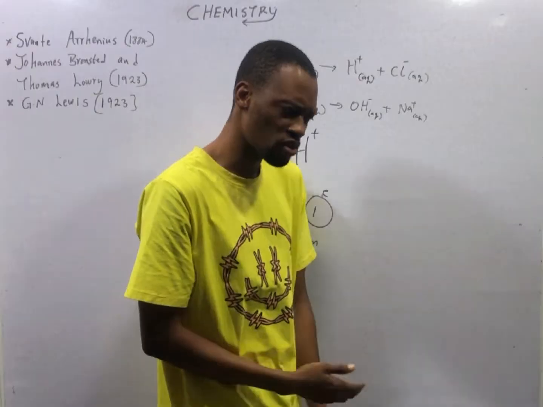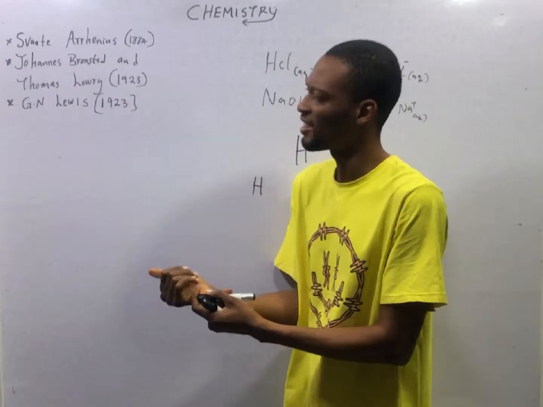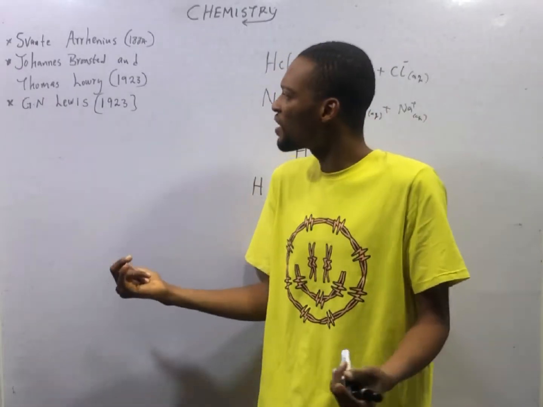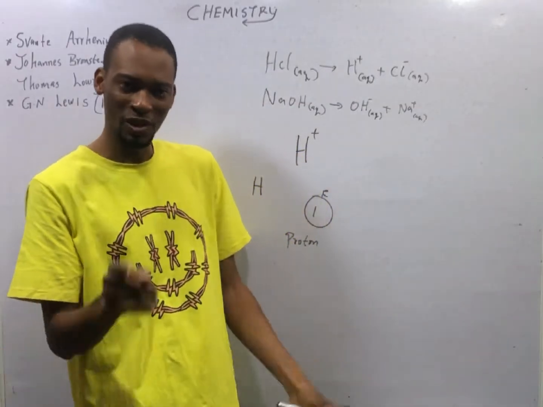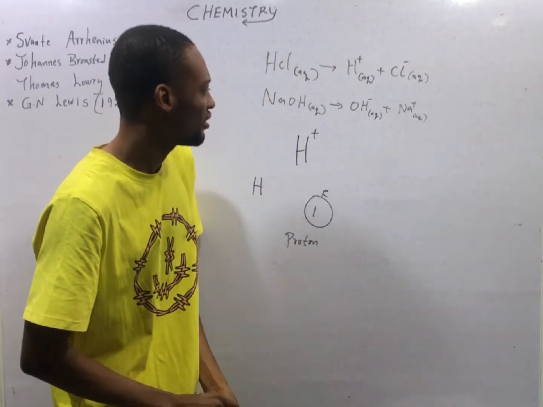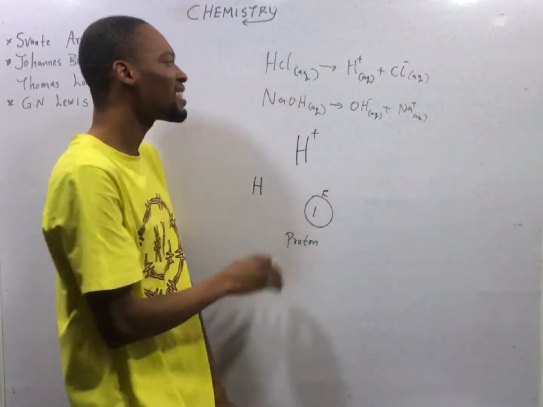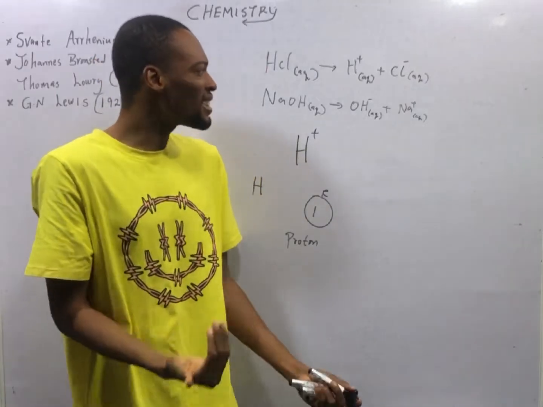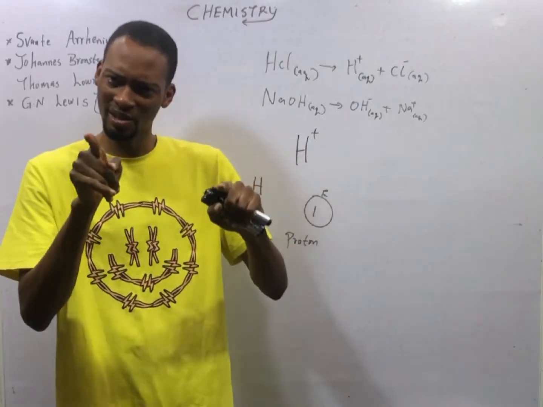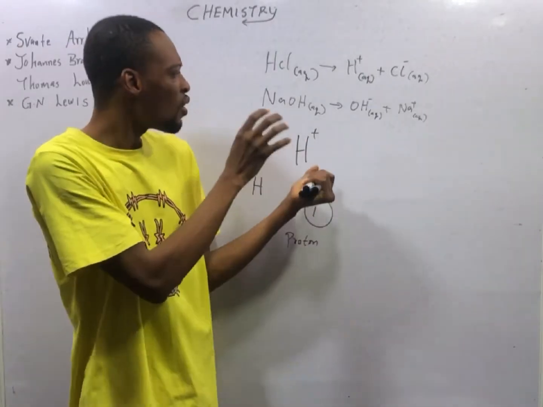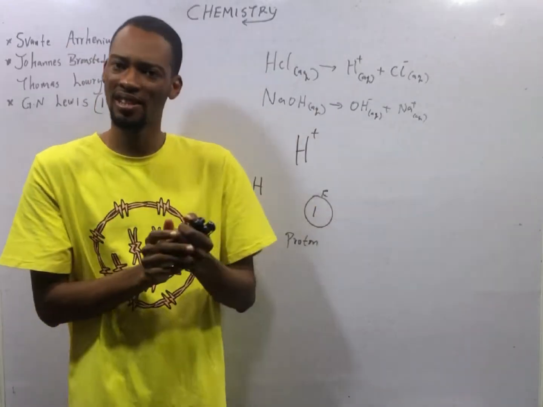But is this always true? No. There are acids that don't have hydrogen ion and there are bases that don't have hydroxy ion. So, if they don't have all those things, how will they be able to give out the hydrogen ion? We shall see that soon. But look at this. Since this base has hydroxy, OH, and acid has hydrogen, why is it that when acid dissolves in water, it chooses to give out hydrogen ion? And why is it that when Arrhenius bases dissolve in water, they choose to give out hydroxy ion?